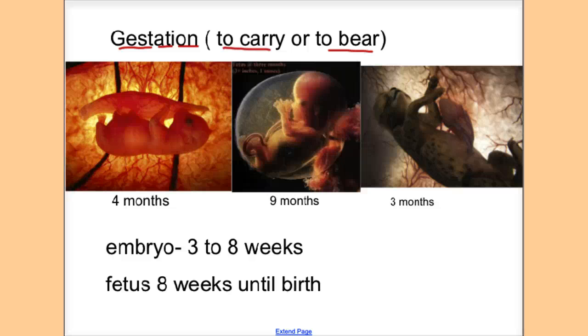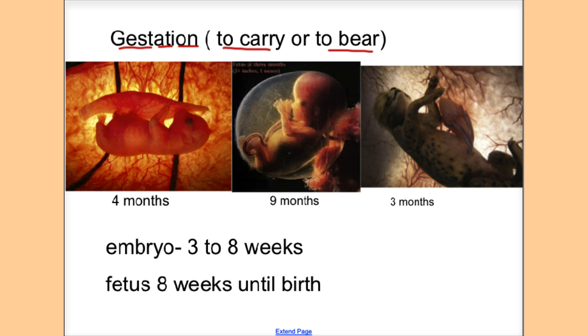Gestation basically is to carry or to bear, and it is a period in pregnancy or incubation. In this time, the embryo is developing, and it starts at fertilization and it ends with birth. So let's look at gestation, and as you can see, gestation period differs from one organism to the next.